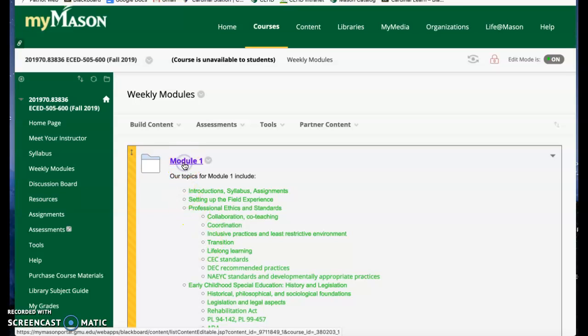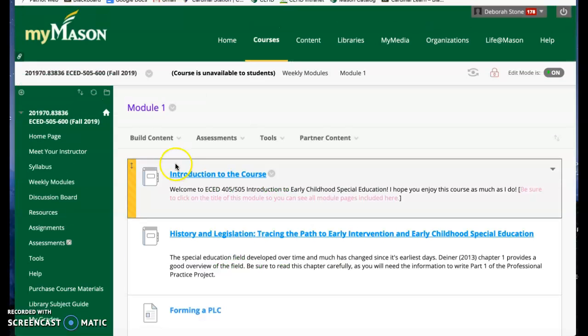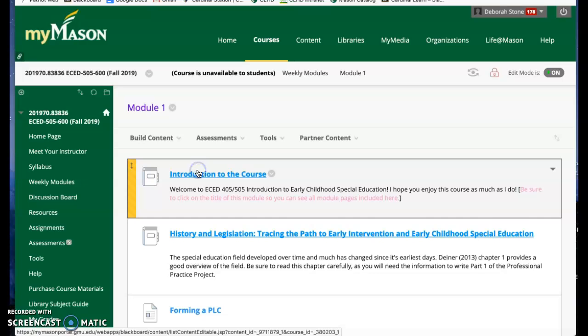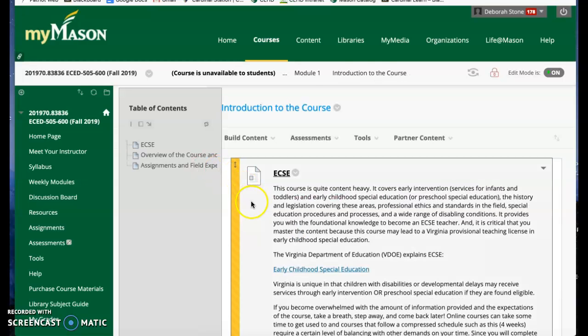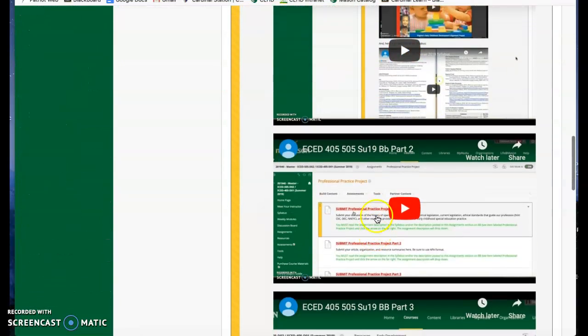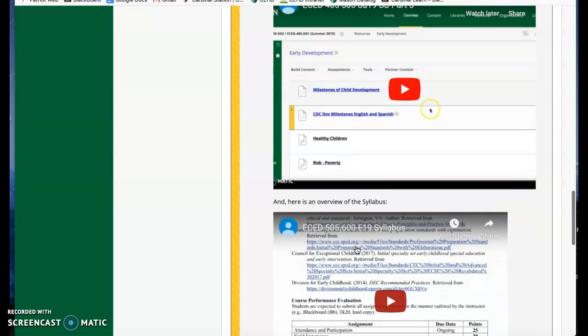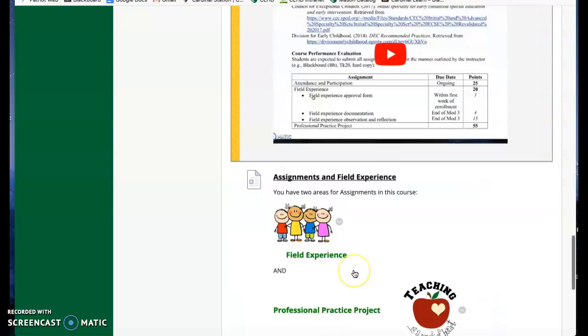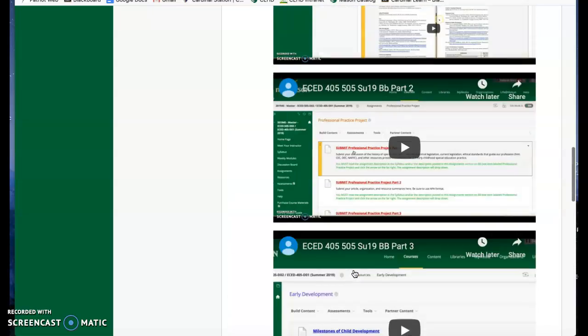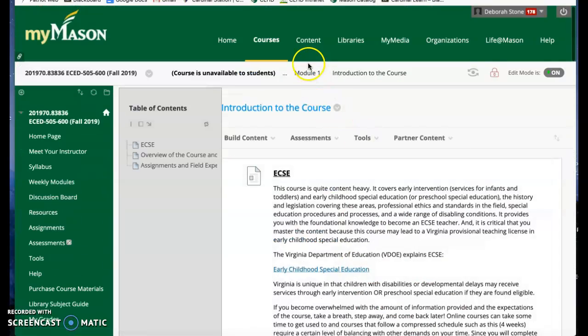The modules are structured, and when you click into the module, there are individual learning modules for each of the topics that you're going to be studying. So this is the introduction, and again, this is usually taught as a hybrid course, so it says 405, 505. And this video will take the place of these 3 videos right here. And here's the overview of our syllabus. So there's always information that you can go back to and refer to. This is the introduction to the course with all this basic information.